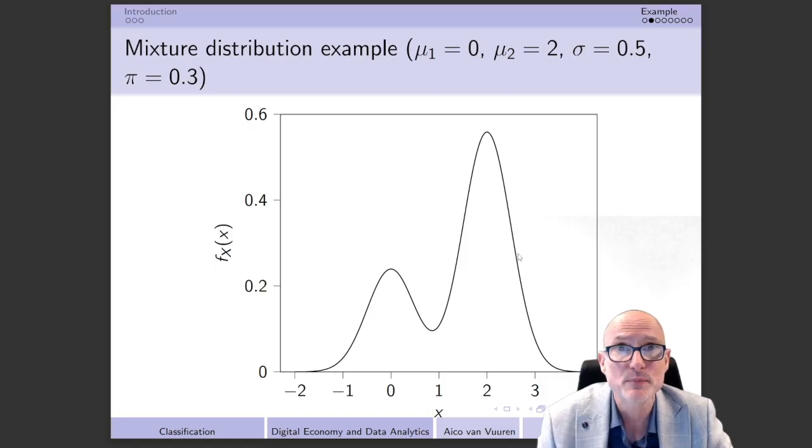The nice thing with respect to mixture distributions is that it gives us the opportunity to get bimodal densities, and that is of course very helpful, because if we look at the standard densities that we know of in probability theory, they usually are unimodal. So at the moment you would like to get bimodal densities, then you should use mixture distributions. However, this is a very simple mixture distribution.